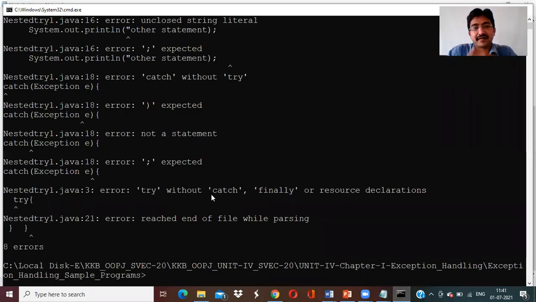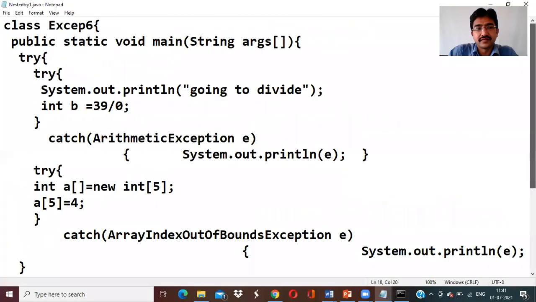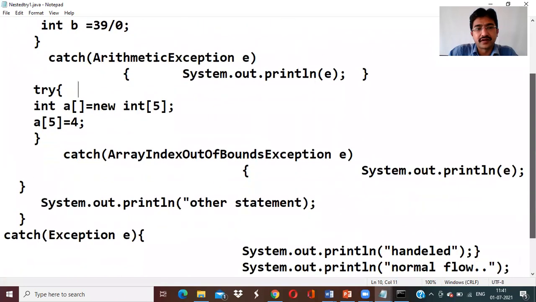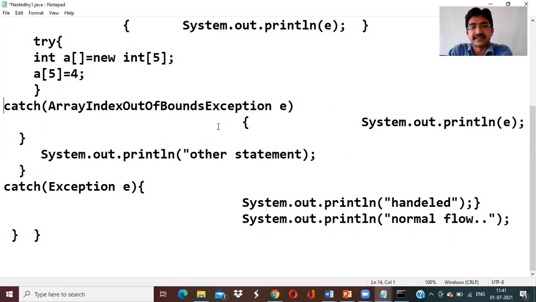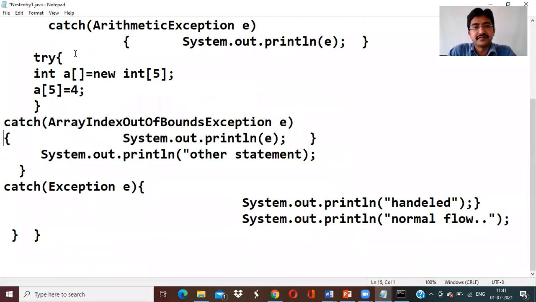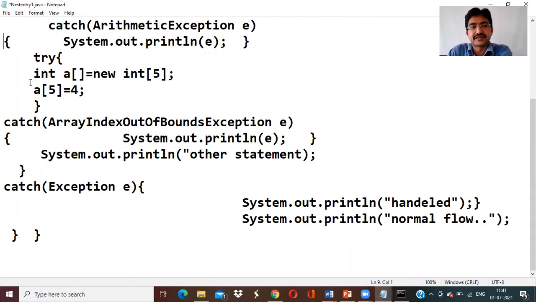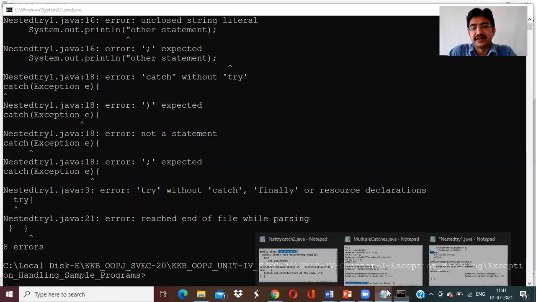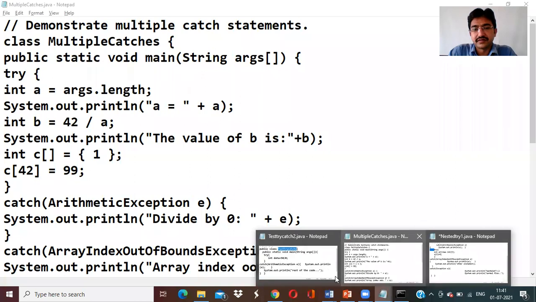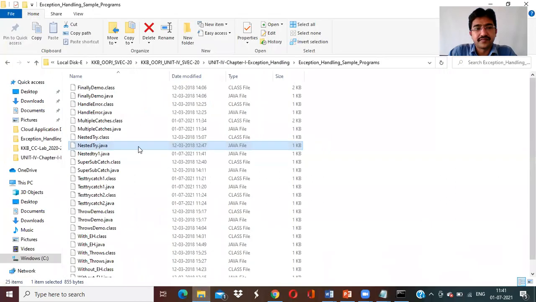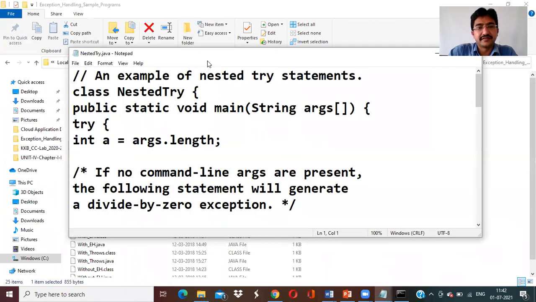Because we have copied from that one, some extra symbols and extra spaces are there. Because of that, that many errors are coming. So what I can do is we'll come back to this program, nested try.